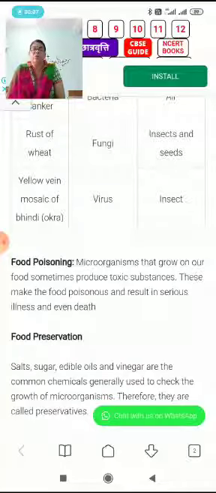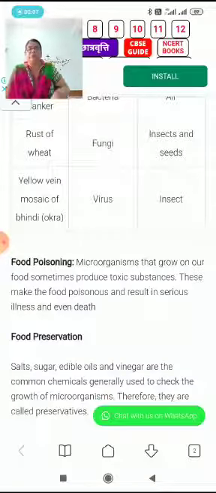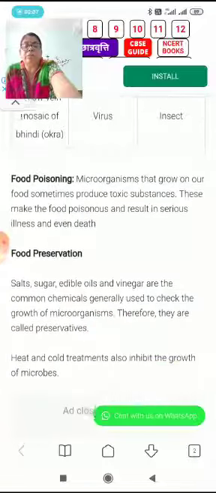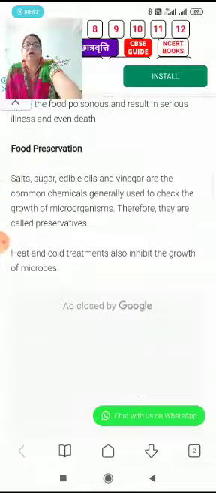of microorganisms. Therefore, they are called preservatives. We use such natural preservatives to keep the food items fresh for a longer time. So preservation means to prevent the growth of microorganisms which spoil food items.